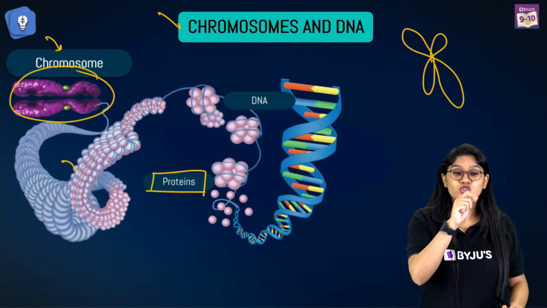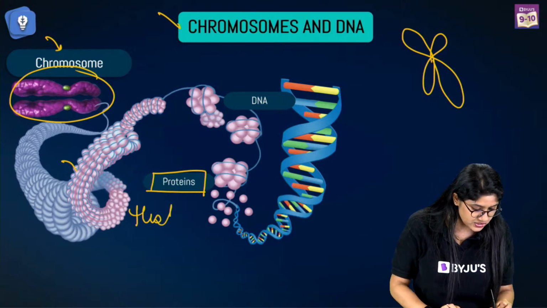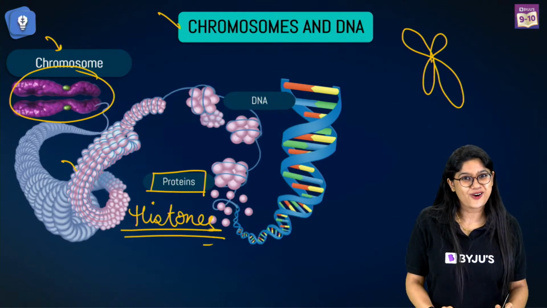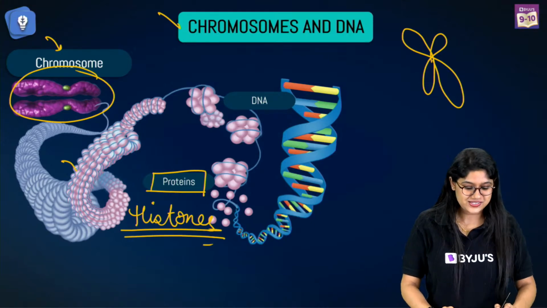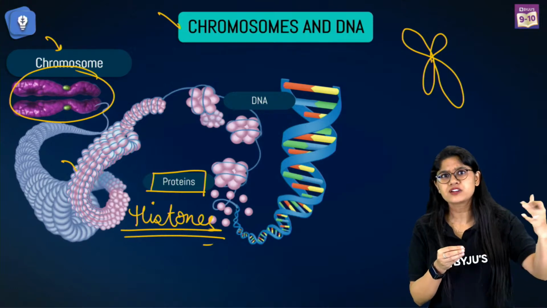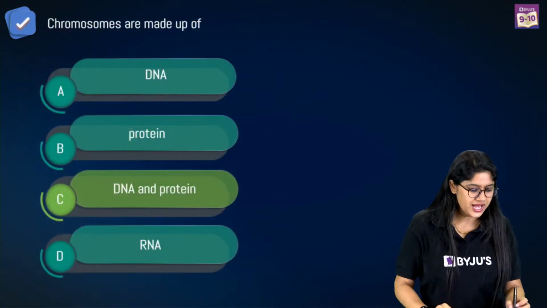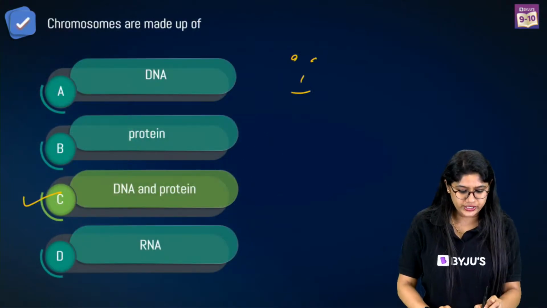Very good, Anushka. Those proteins are called histones. Extra information, right? Those proteins are called histones. And if you uncoil them further, of course, we'll be able to see the DNA. So if we go back, we know that option number C is the correct answer.